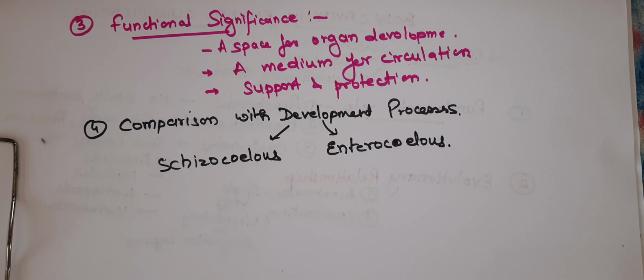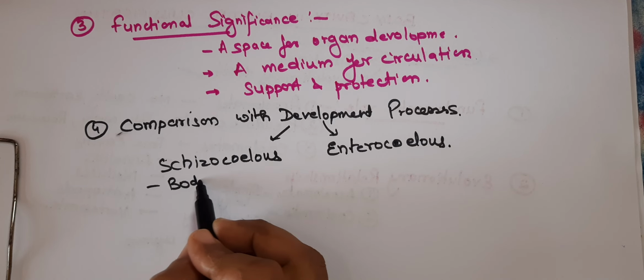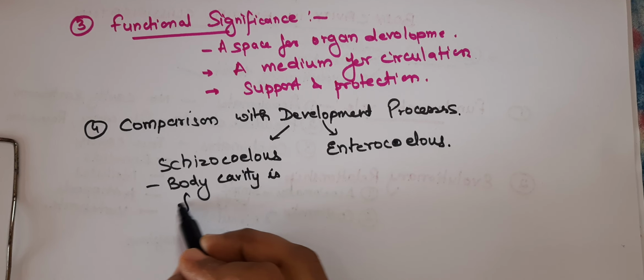In the schizocoelous development, the body cavity is formed by the splitting of mesodermal cells.